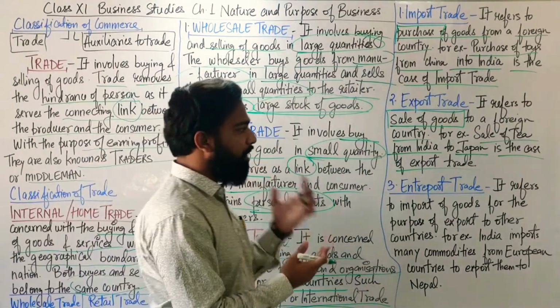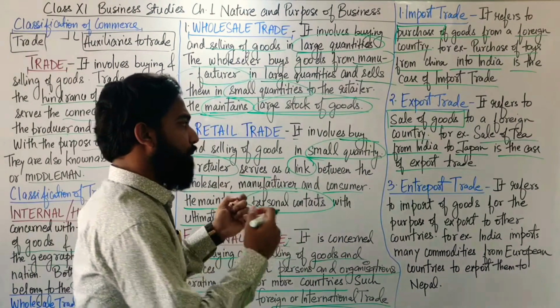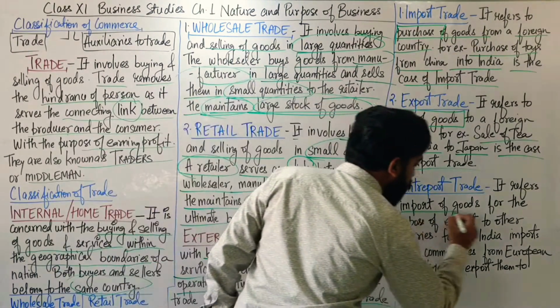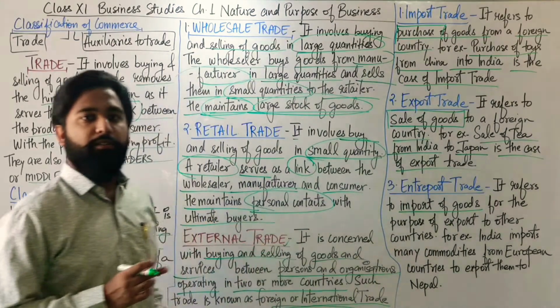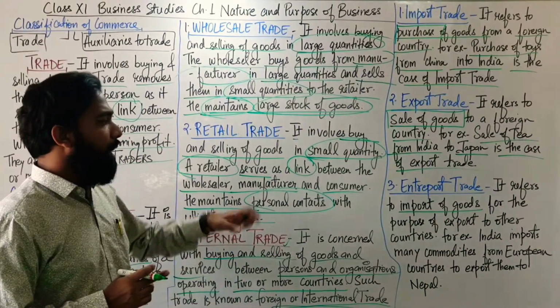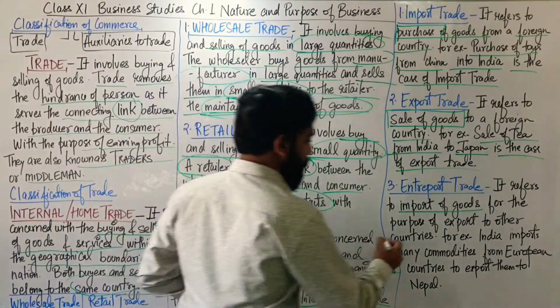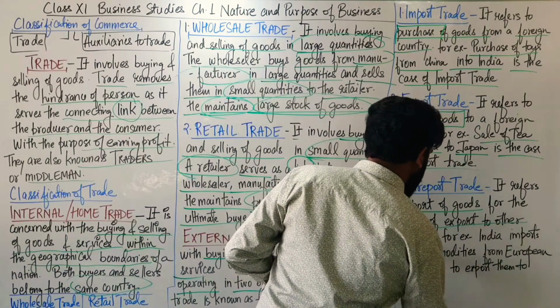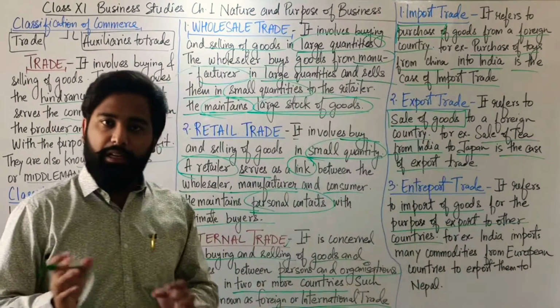Now let's come to the entrepot trade. Now this is something different. Entrepot trade refers to the import of goods for the purpose of export to another country. Let's make it simple.